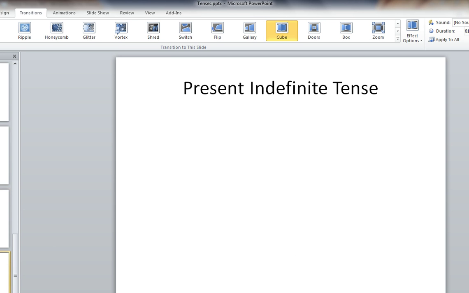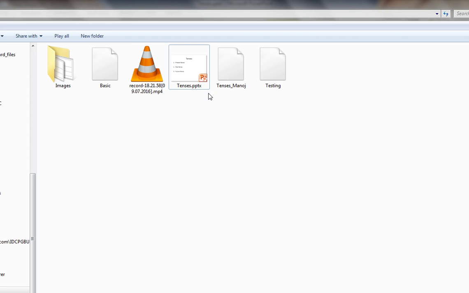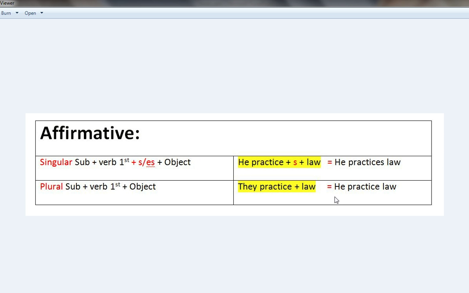Now first, the present indefinite. Here in the present indefinite, just see here the affirmative sentence. This is basically a simple sentence, and we will make the sentence in this way. The subject is the person who is speaking, or whom we are speaking about, who is at the center in the sentence.